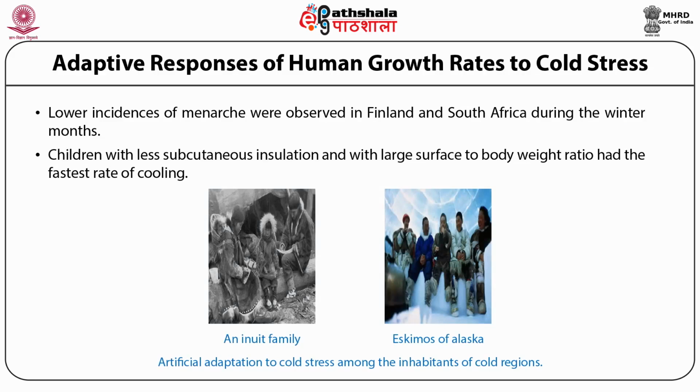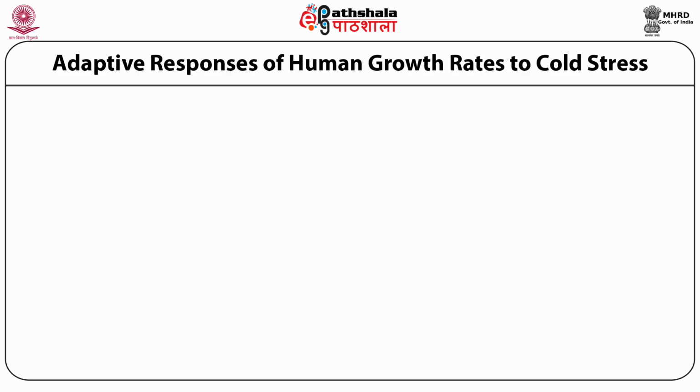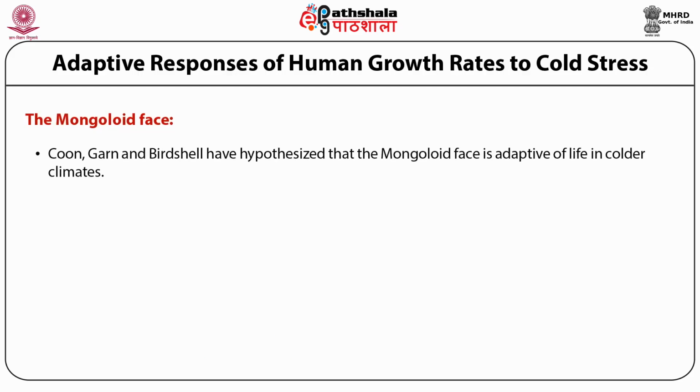Figure. Here you can see the artificial adaptation to cold stress among the inhabitants of cold regions, how they're wearing woolen hats and shoes. You can see the clothing and their head. The Mongoloid face. Coon, Garn and Birdsell have hypothesized that the Mongoloid face is adaptive to life in colder climates.